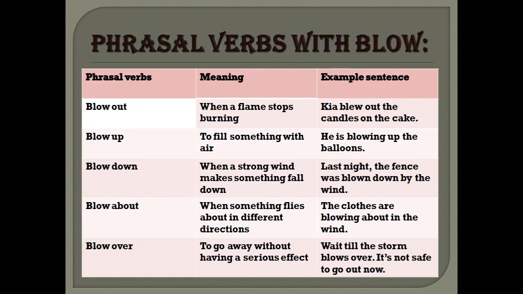Here is a list of phrasal verbs with the verb blow. You can see blow out. The meaning of blow out is when a flame stops burning. Example, Kia blew out the candles on the cake. Blow up, to fill something with air. Example, he is blowing up the balloons. Blow down, when a strong wind makes something fall down. Example, last night the fence was blown down by the wind.